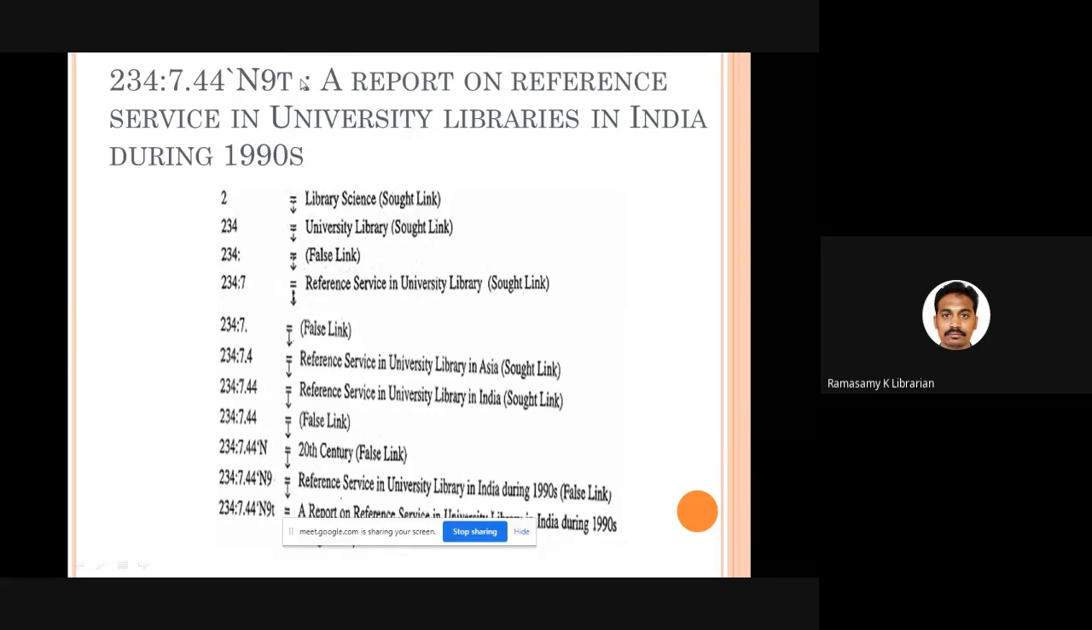N9T, T stands for report. This can be taken as a sort link. So you can derive what the sort links are based on the chain of class numbers. Many times in your library, if you feel that a particular link is being sought by users, absolutely no problem. You can have that particular link as a sort link. There's no hard and fast rule.